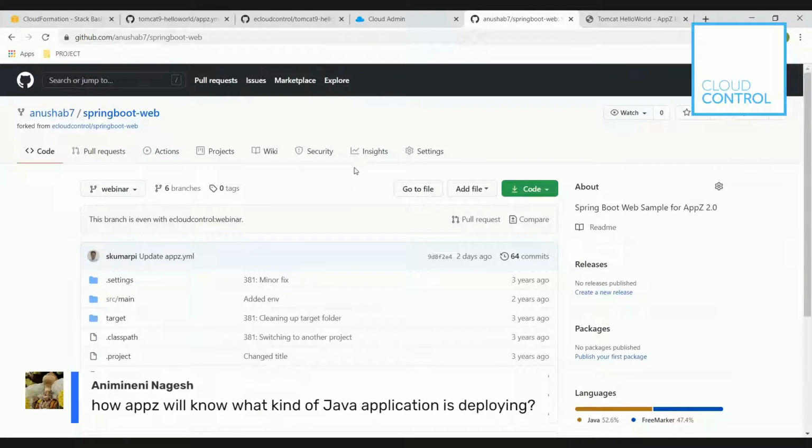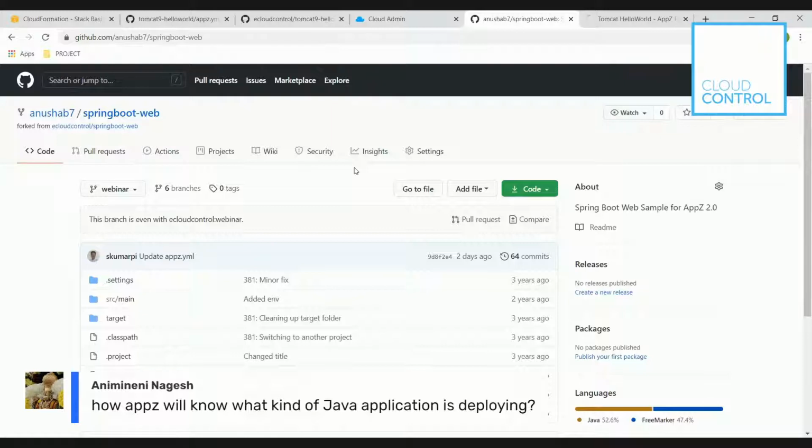The answer would be that it is the image template that has the knowledge about that, and we have close to 100 templates. If I talk about Java itself, we have the Tomcat template, a Spring Boot template, a J2EE template, and a WebSphere template.